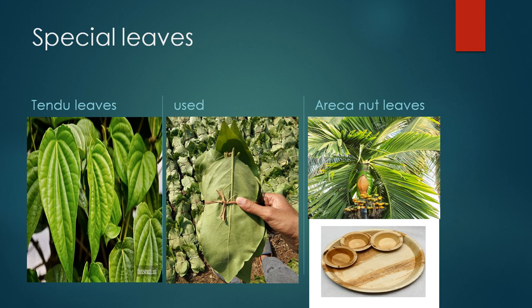You have also seen on the screen the wrapping purpose for which tendu leaves are used, and another is the areca nut leaves. See on the screen, there is the areca plant, and there you also see the leaves, and these leaves are used to make disposable plates.